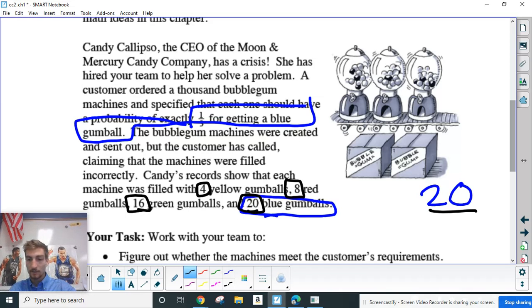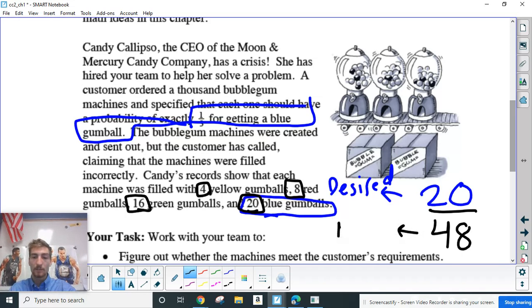So it'd be 48, our total. So blue is our desired outcome or expected outcome. We want blue out of the total of 48 total gumballs. All right, so is 20 over 48 equivalent to one-third?